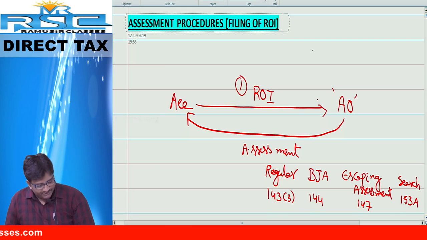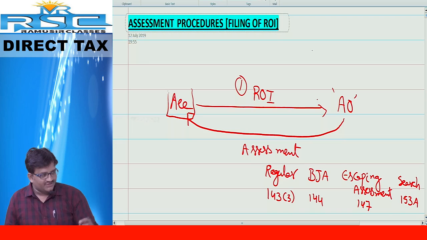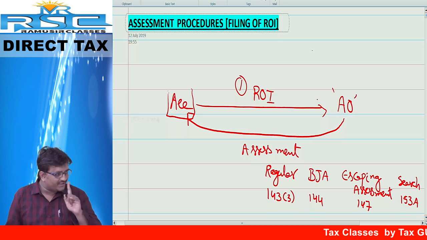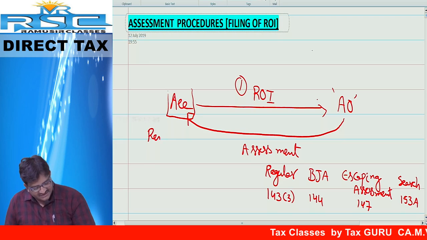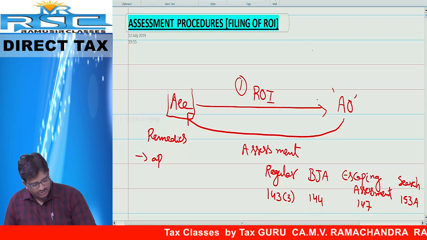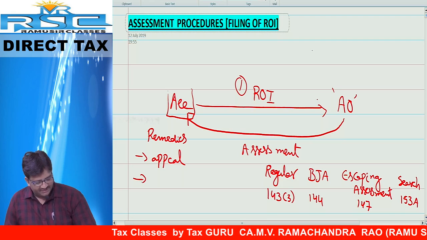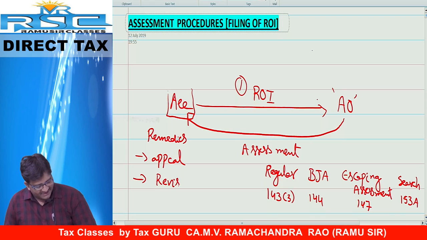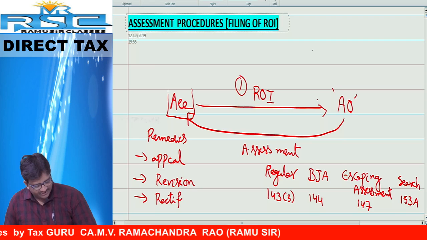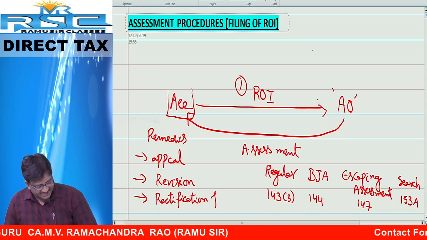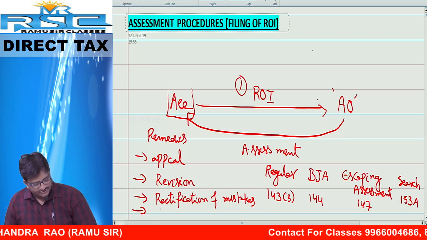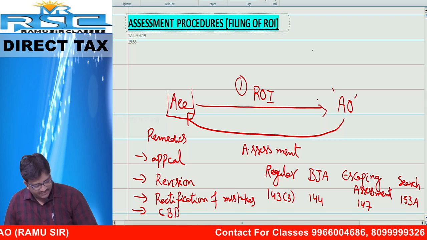After that, you will receive the assessment order. Once you receive the assessment order, are you satisfied or not? Tell me. If you are satisfied, keep quiet. If not satisfied, then these are the remedies available. Number one, you can go to appeal, to the court of appeal. Number two, you can go for revision. Or else number three, in case of any mistake, you can go for rectification of mistakes. Last option, you can go to CBDT, the Central Board of Direct Taxes.